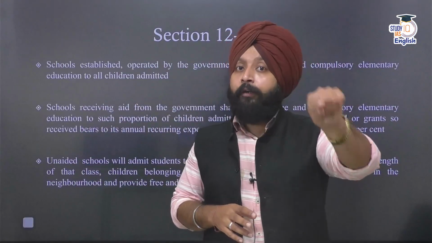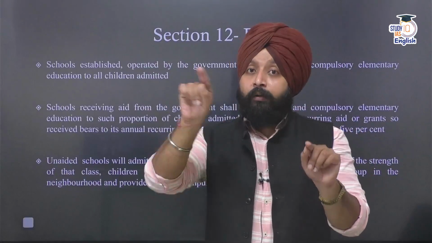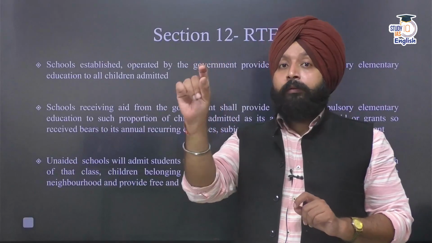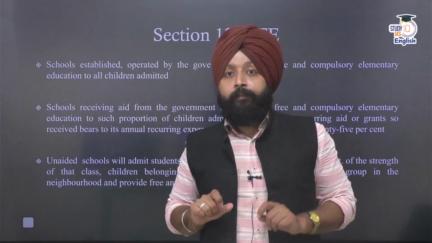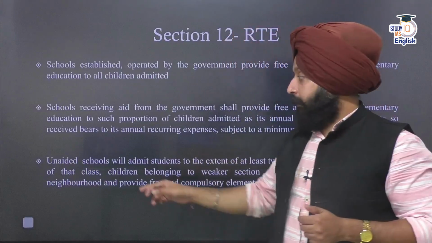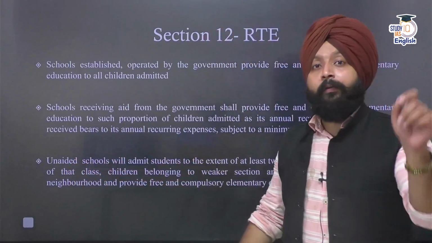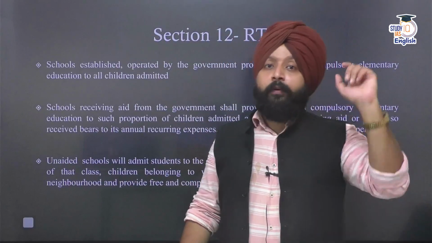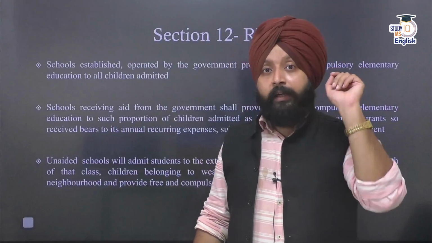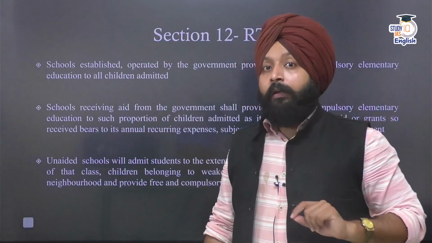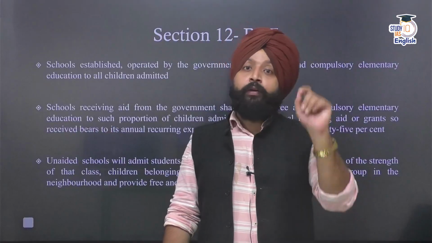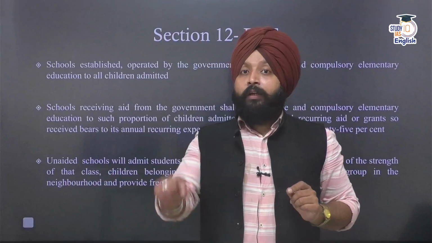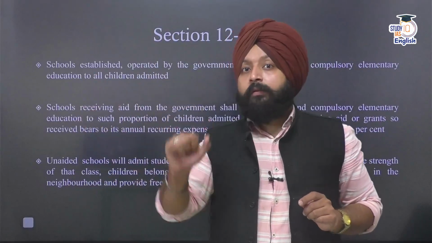That means the school cannot charge any fee from the children from economically weaker sections. Thirdly, now the question here is this: unaided schools, that means private schools that are not at all receiving any financial aid from the government. These private schools are also obligated. How? They have to reserve 25% of the seats till class 8th for the children belonging to the economically weaker section.